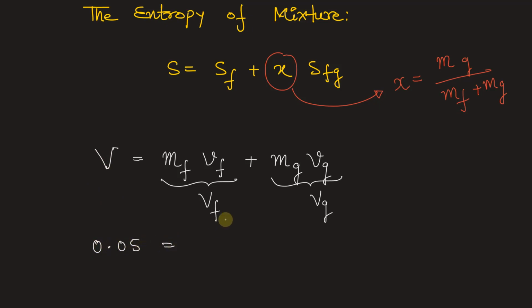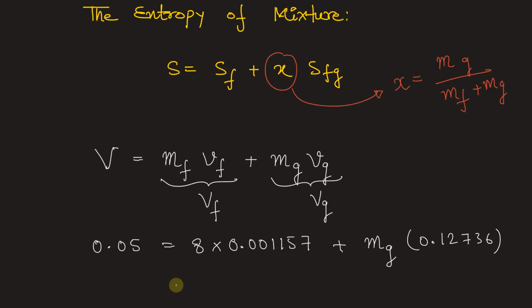That will be equal to volume of liquid. So we'll multiply the mass of liquid, that is mass of water given in the problem as 8 kilogram, into the specific volume of water, which is given as 0.001157, plus the mass of steam multiplied by the specific volume of steam, that is 0.12736.